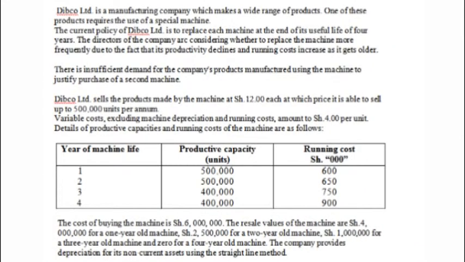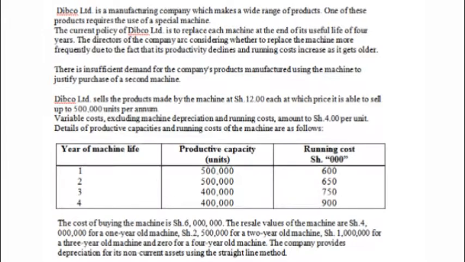The resale values of the machine are 4 million for a 1-year-old machine, 2.5 million for a 2-year-old machine, 1 million for a 3-year-old machine, and 0 for a 4-year-old machine. These are resale values. If the machine is to be sold after the first year, then it will fetch 4 million. If it is to be sold after the second year, then it will fetch 2.5 million. These are cash inflows at the end of each year.